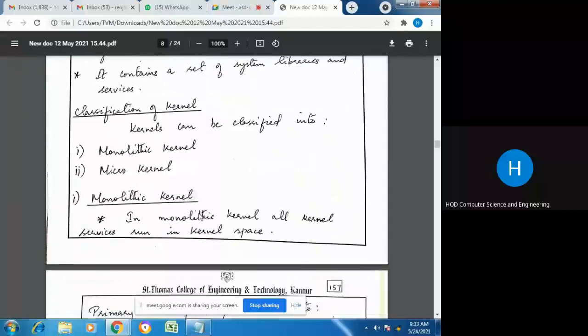So next we are going on to the classification of kernel. Kernels can be classified into 2 types, monolithic kernel and microkernel. So this was a question: differentiate between monolithic kernel and microkernel. That was the university question once asked. Differentiate between monolithic kernel and microkernel.